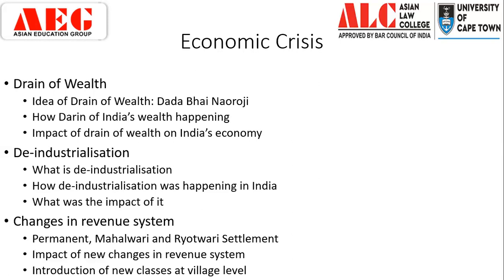Now, he has given this idea of drain of wealth in his book called Poverty and Un-British Rule in India, and he was one of the most important political leaders of the time period. This entire book, Poverty and Un-British Rule, contains the very critical concept of drain of wealth that he has explained.